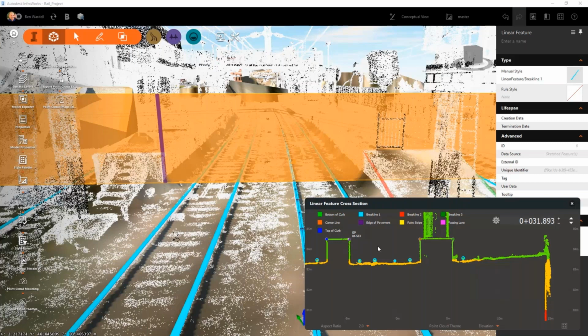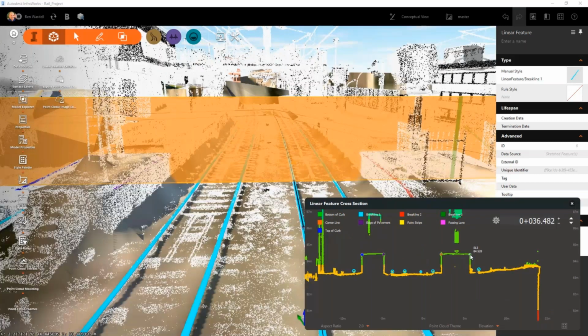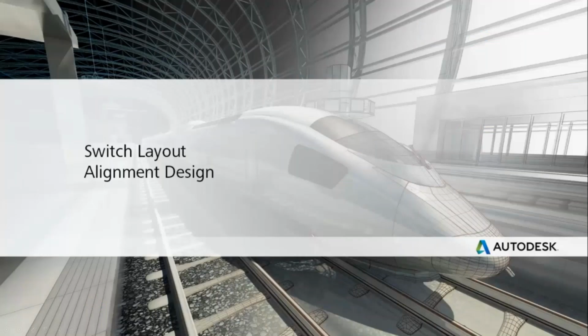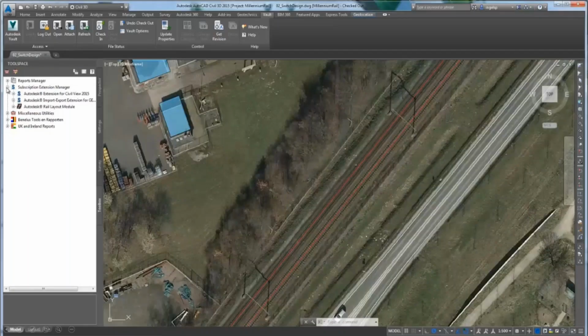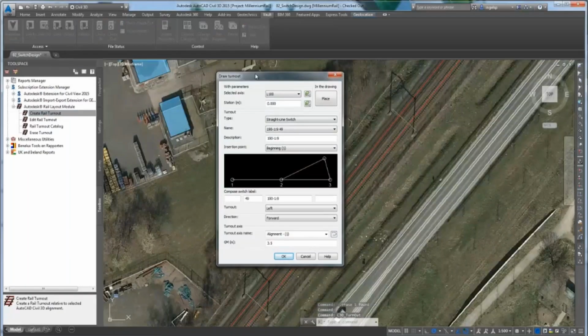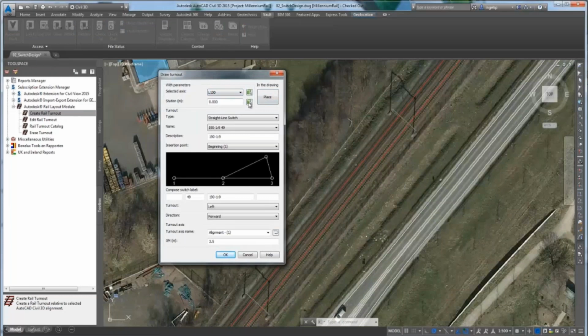So a combination of ReCap and Civil 3D can be utilized. Here, coming to the alignment design itself, the beauty of designing it in BIM software such as Civil 3D is to be able to have a lot of information for you to start off with.